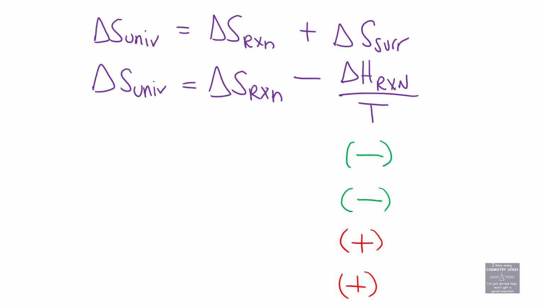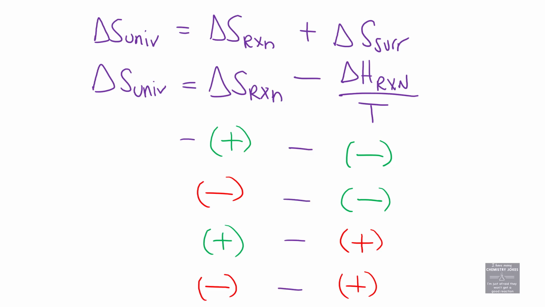In general, delta S reactions that are positive tend to be spontaneous. Nope, I've got to make sure that my signs align to give me all combinations. Sorry, this one does not belong. In general, positive delta S system, delta S reaction is spontaneous, and negative delta S reaction is not spontaneous. All I've done is give you the 4 combinations of signs that are possible, but I color-coded them just to say this one typically happens, this one typically doesn't, this one typically doesn't, etc.